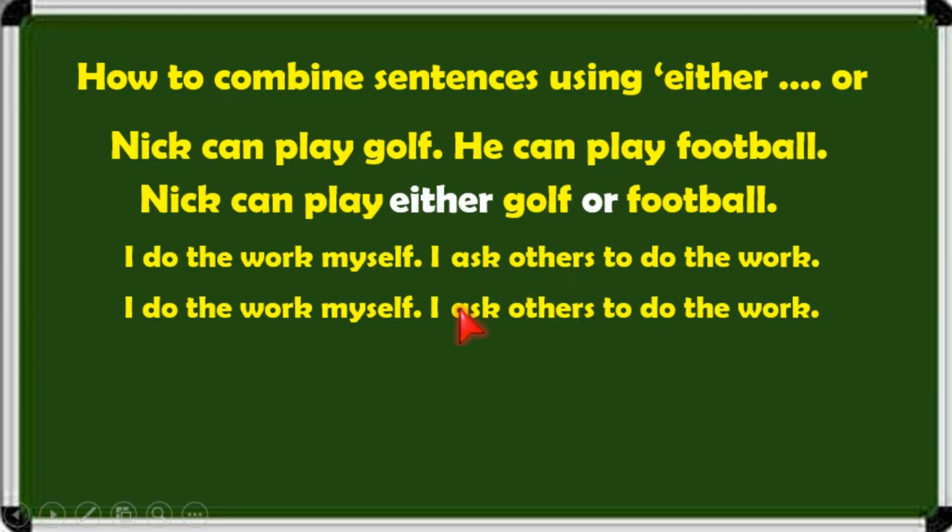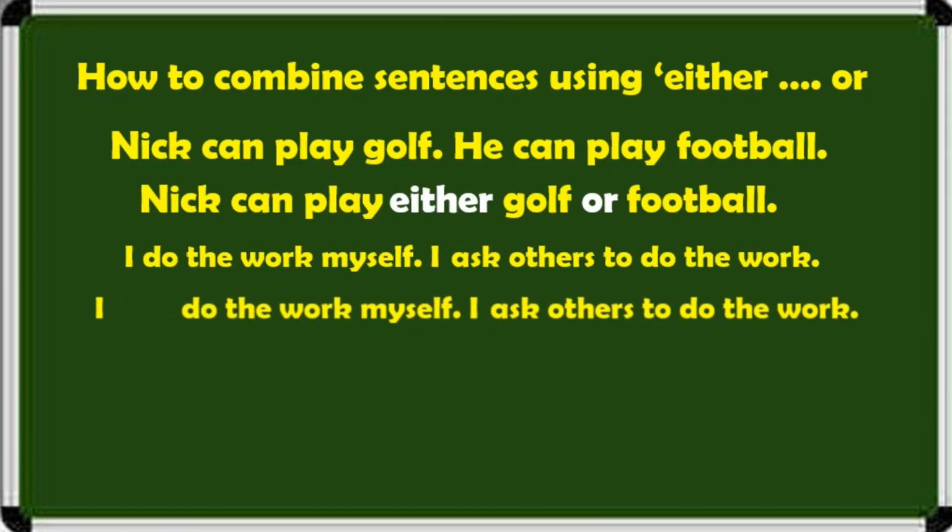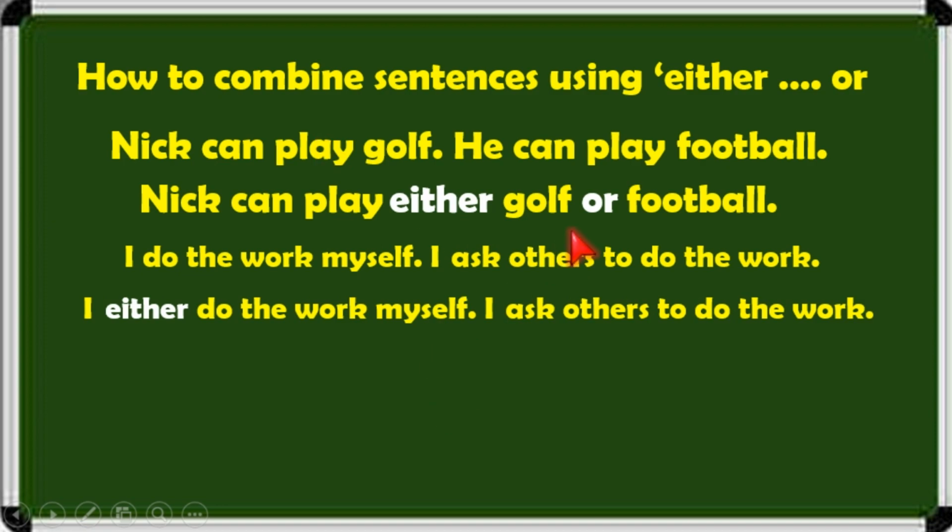In the first example, there was a choice between two nouns, golf and football, but here two phrases are given: do the work myself or ask others to do the work. So the first choice is do the work myself. Before do the work myself, add either. Then add or just before the second choice or option.